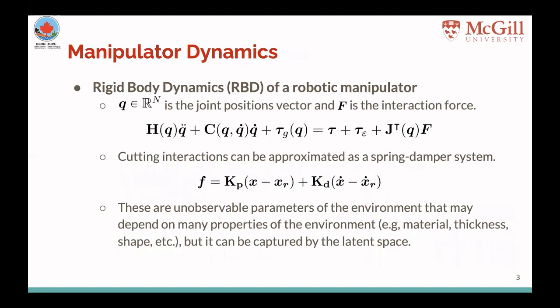In the case of cutting dynamics, the interaction force can be approximated as a spring damper system of this form. This includes a proportional term based on the end effector position and the derivative term based on the end effector velocity. However, the equation has multiple unobservable parameters that depend on many properties of the environment, such as the material, thickness, and shape of the object being cut. But these values can be captured by the latent space as shown in our evaluations.